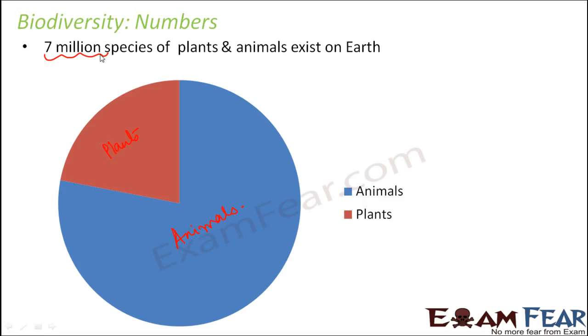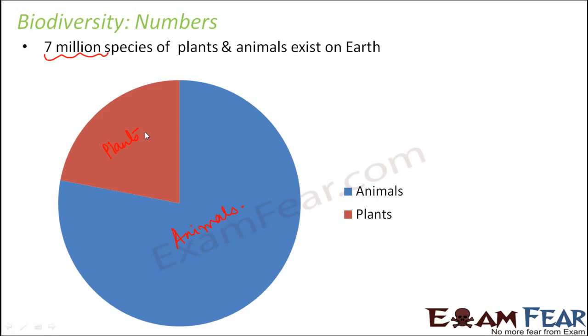And it has also been observed that more than 70% of these species are animals. So here you can see more than 70% are animals and around 22% of them are plants. That means a lesser number of plants exist on this earth when compared to animals. Now when we say plants, plants would include everything like algae, fungi, gymnosperms, angiosperms. So they all fall under the category of plants.